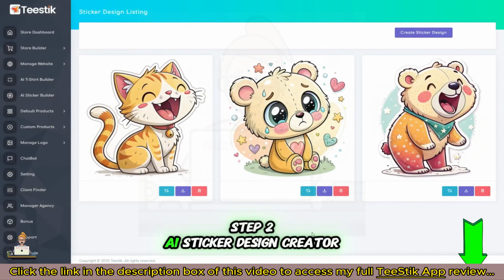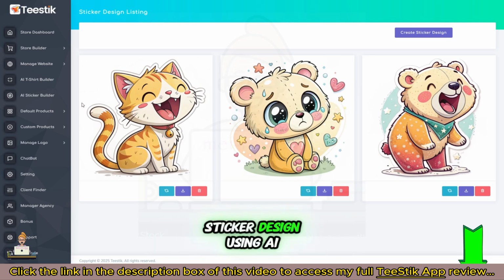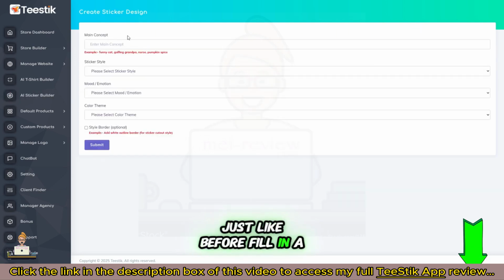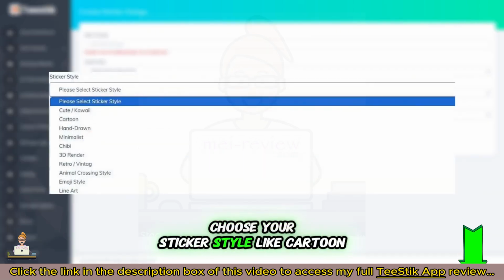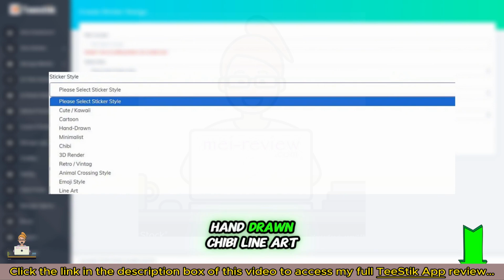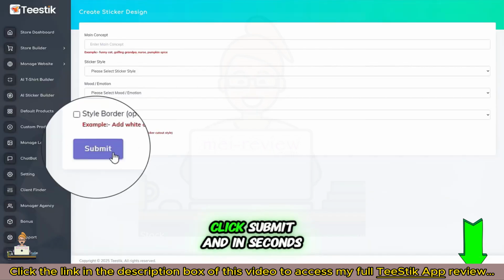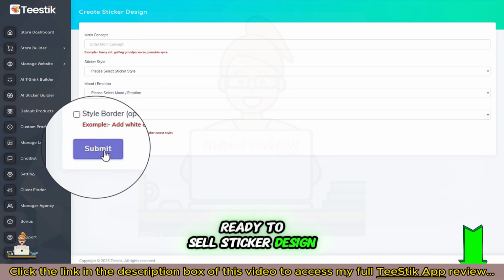Step 2. AI Sticker Design Creator. Now let's create a custom sticker design using AI. From the sidebar, click on AI Sticker Design Builder. Just like before, fill in a few details. Enter your main concept. Choose your sticker style, like cartoon, hand-drawn, chibi, line art, and more. Pick an emotion or mood. Select a color theme, click Submit, and in seconds, TeeStik gives you a ready-to-sell sticker design.